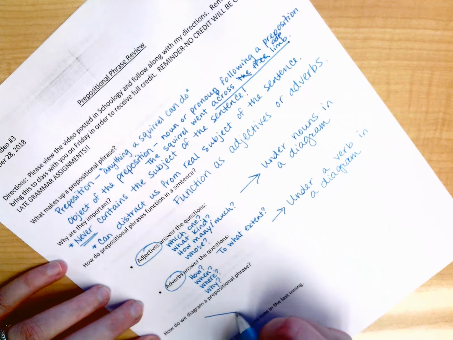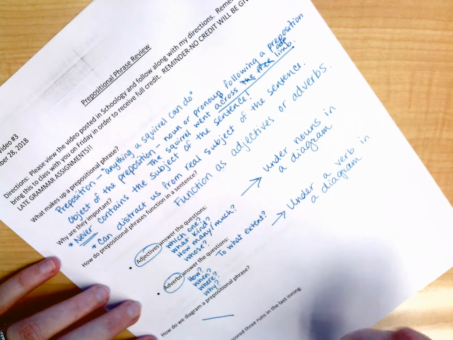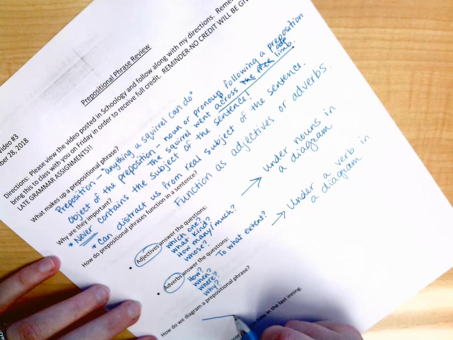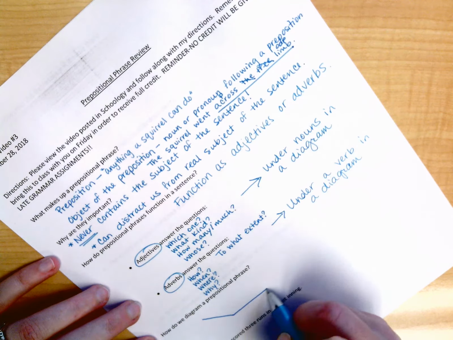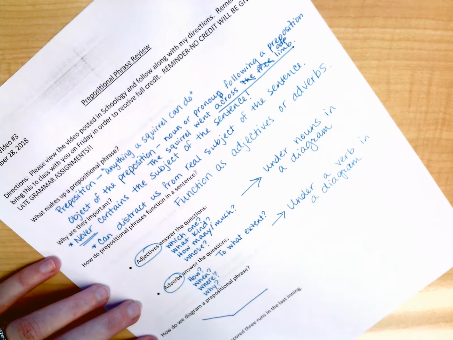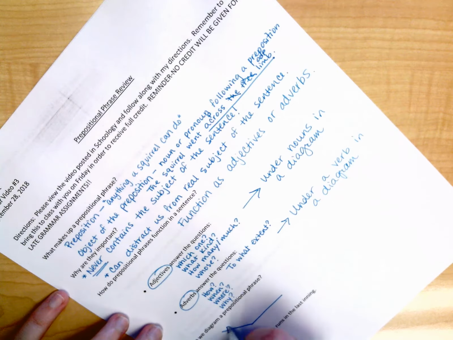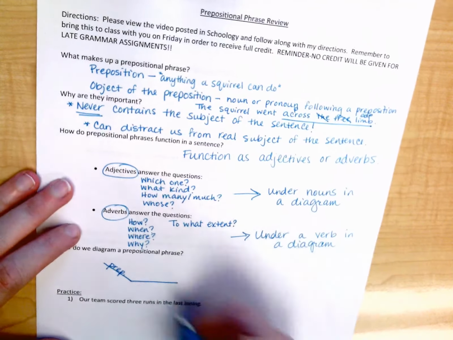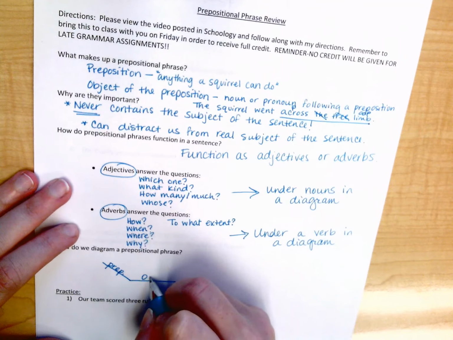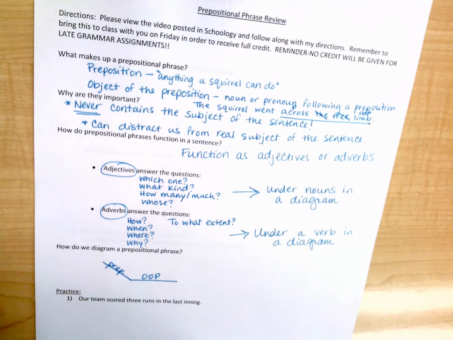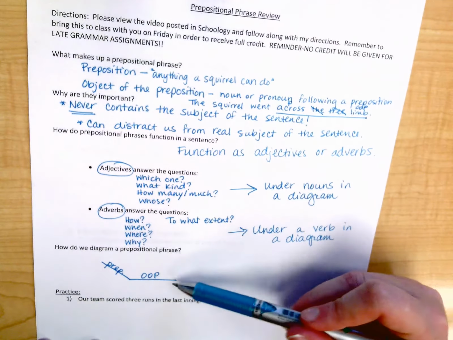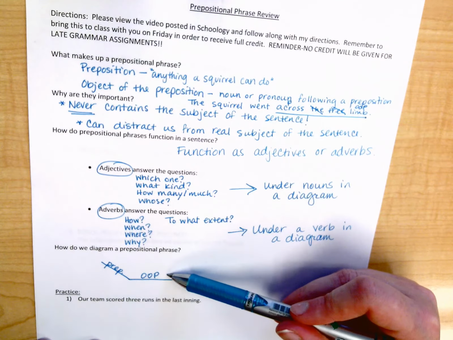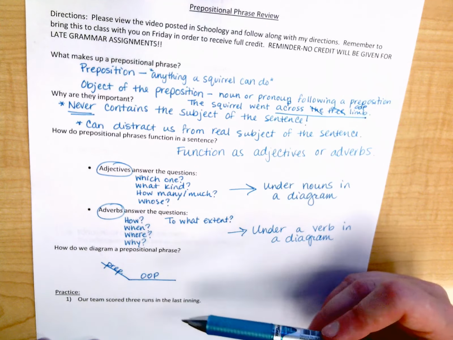We have a slanted line that slants down and to the right, connected to a horizontal line. So on the slanted line, you're going to have your preposition. On the horizontal line, you're going to have your object of the preposition. So something that you should notice, horizontal lines always have nouns on them.